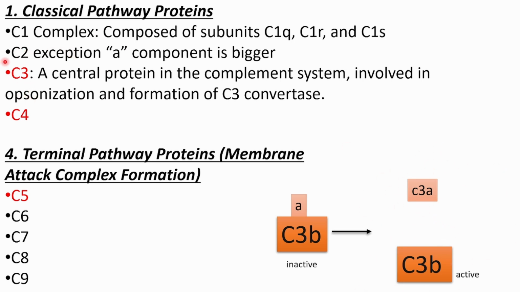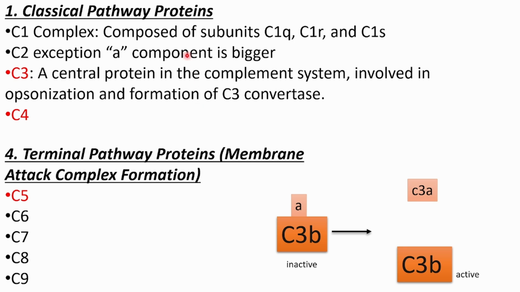But I wanted to say C2 is an exception because in this the A component is larger. Generally in C3, C4, C5 the B component will be larger and this will bind to the complex. I will show you what all the complex is forming there. But in C2 the A component is bigger and that will bind.